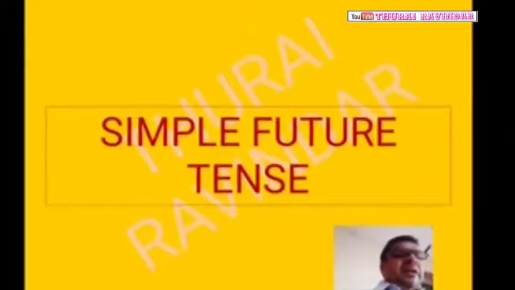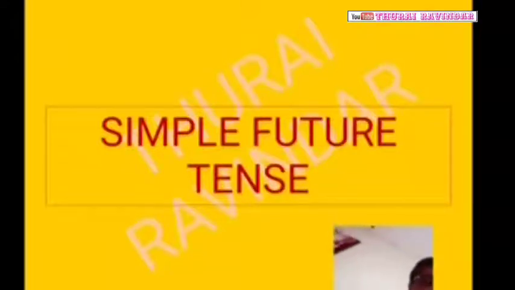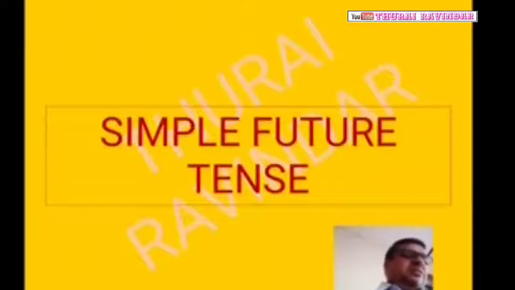And unplanned actions. The simple future tense is used to express some unplanned actions. Sometimes we cannot expect or plan a future action.